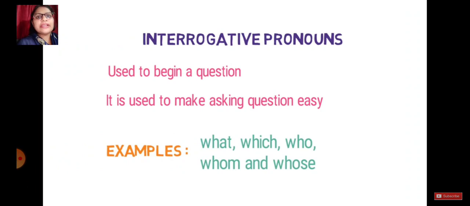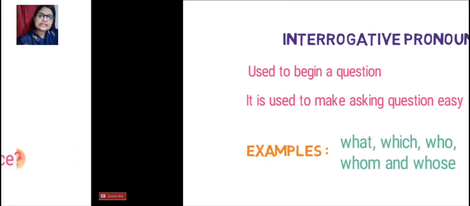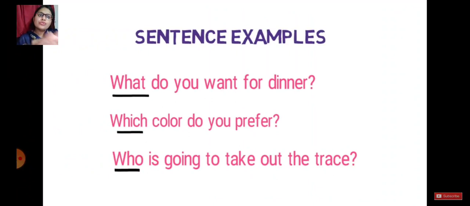Now let's talk about interrogative pronouns. Students, I already told you, interrogative is only used to ask a question and the words come in the beginning. If you have remembered, what, which, who, whom, we have studied these words in the relative pronoun also. But in relative pronouns, these words were coming in between to join. But now these words are coming at the first to make a sentence. Let's see. What do you want for dinner?